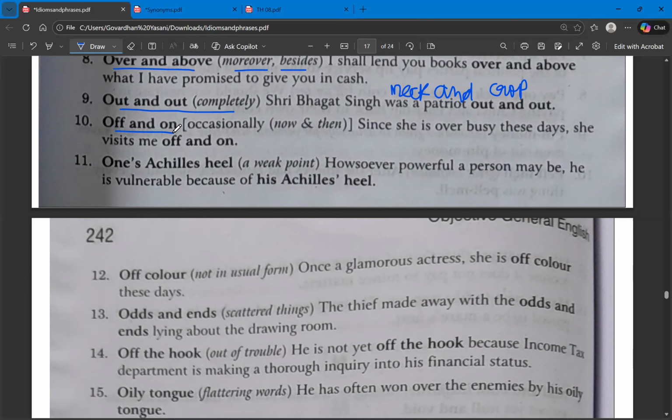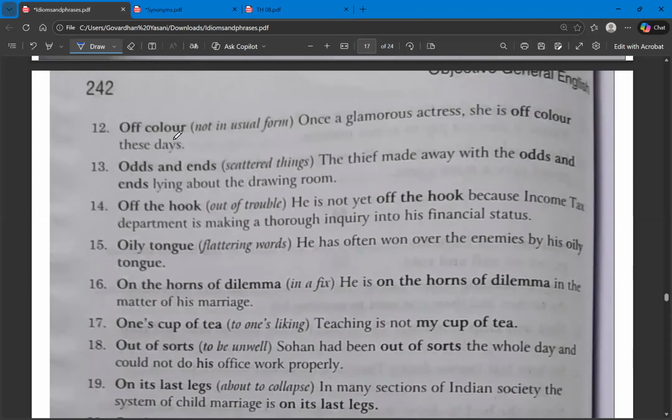Next one, Achilles heel. Achilles heel means a weak point. Although the person is very strong, there is some weak point that can give him defeat. So Achilles heel means a weak point. The next one, off color. Off color means not in usual form.